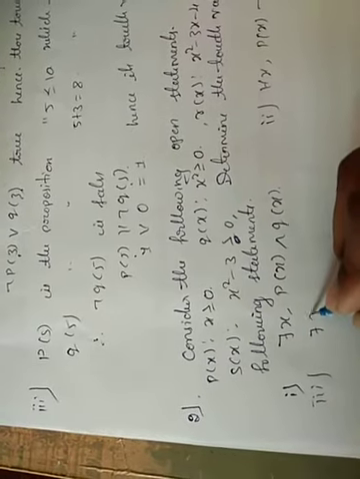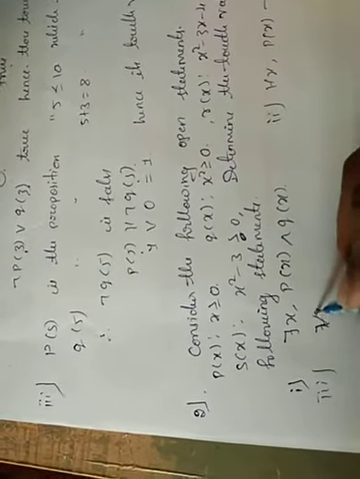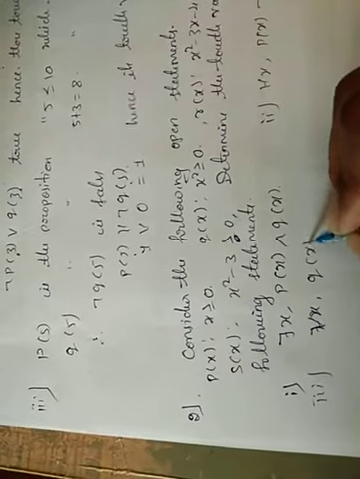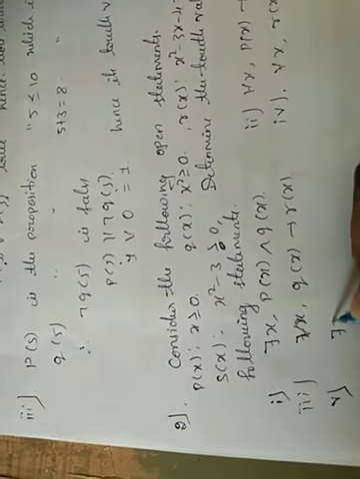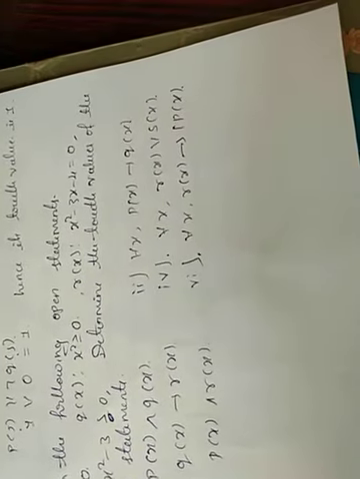Third one, for all x, comma, q of x implies r of x. Fourth one, for all x, comma, r of x or s of x. Fifth one, there exists a x, comma, p of x and r of x. Sixth one, for all x, comma, r of x implies p of x. So determine the truth value of these statements.